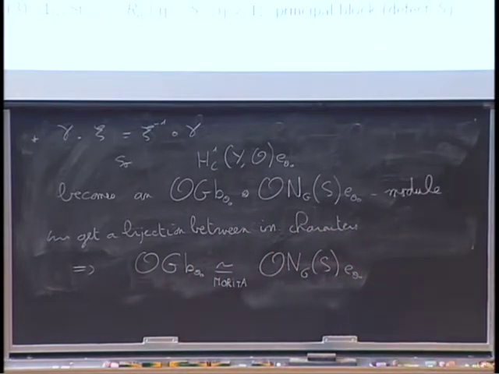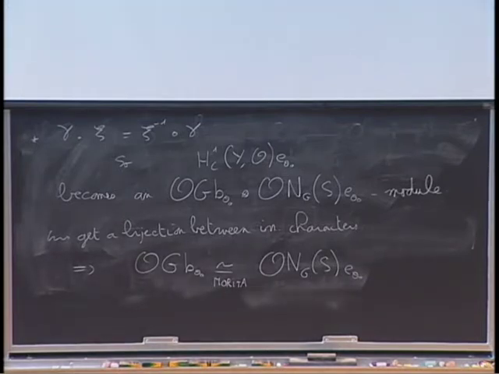Okay. What about the derived equivalence? Well, it's good that I don't have so much time because there is a part which is really out of my reach, out of my understanding. This is the algebraic part, but I can explain roughly what happens on the geometrical part. From now on, I will concentrate on the principal block and its Brauer correspondent, which is the principal block of the normalizer of S.